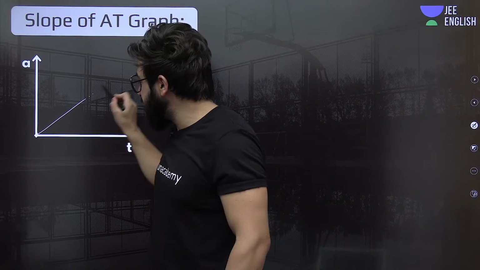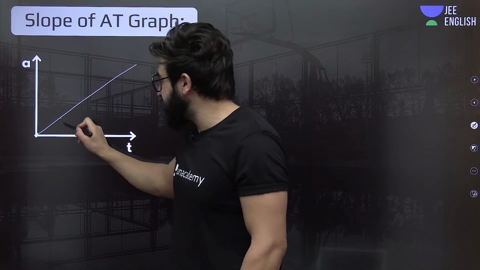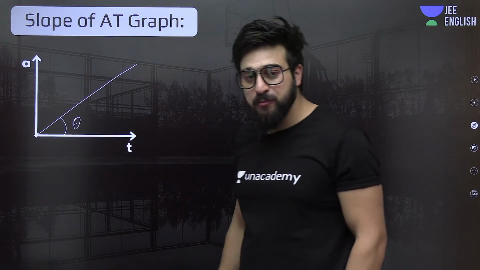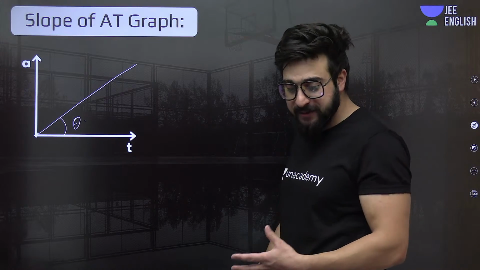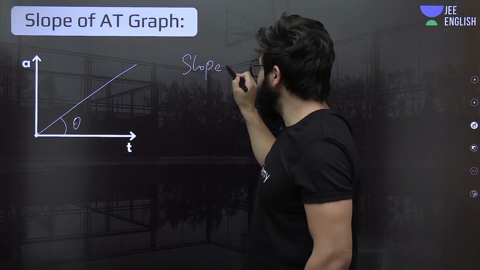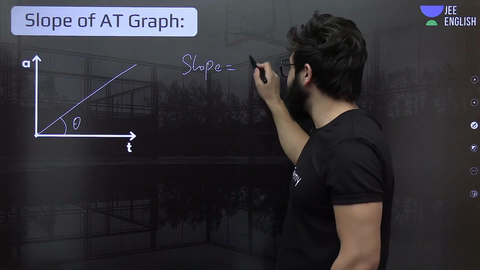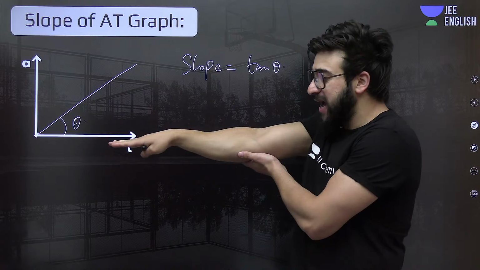If I say, for example, the graph is something like this, what will be the slope of this acceleration time graph? You know how to find the slope. In previous lectures, I have explained this properly. Now, in this case, slope is nothing but tan of theta. What is slope? Slope is nothing but steepness. This is having zero slope.